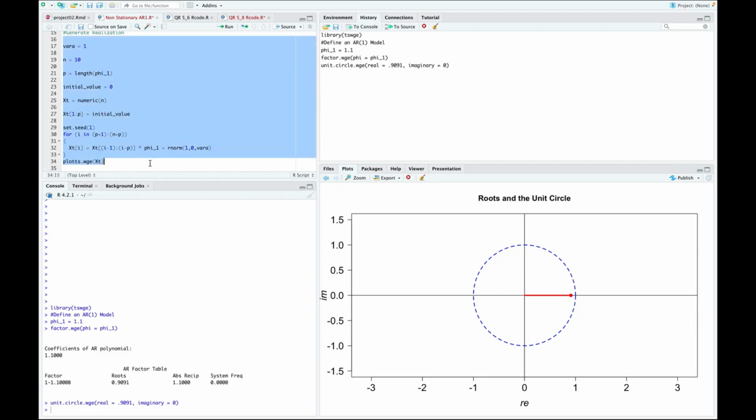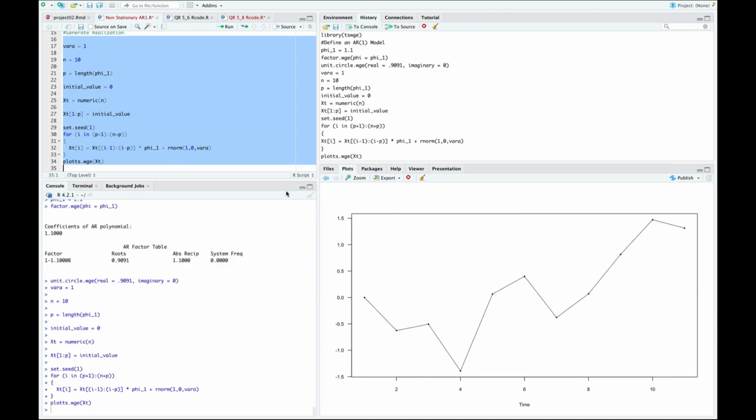Again, remember our phi1 is 1.1. We have roots inside the unit circle. It should generate a non-stationary time series. We're only going to look at the very beginning of this realization. Let it run out with 10. And we do it, and this is it.